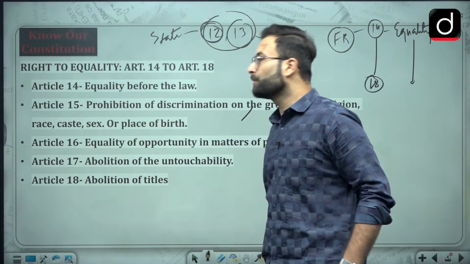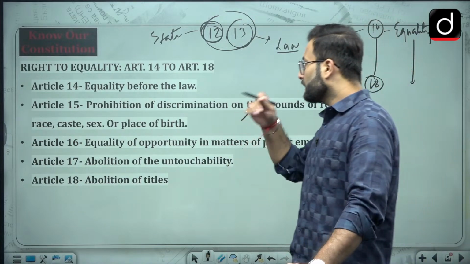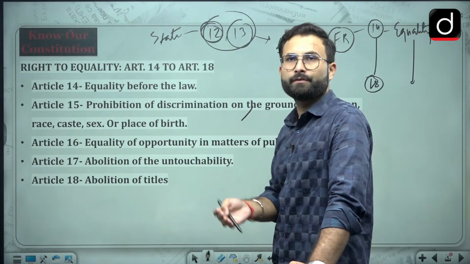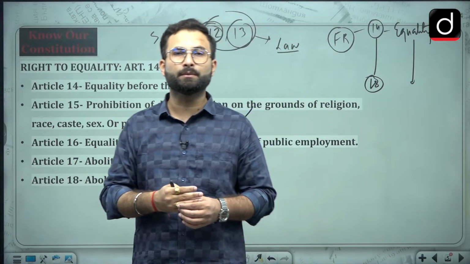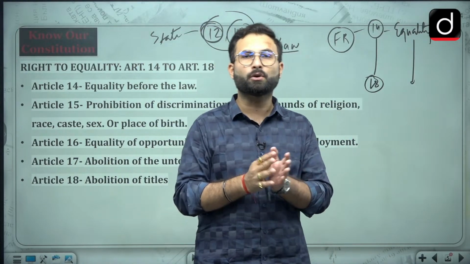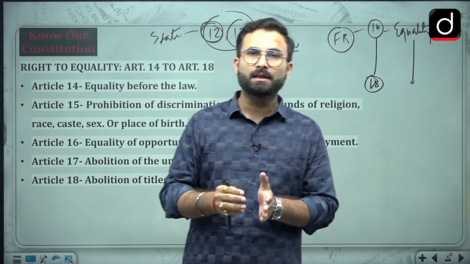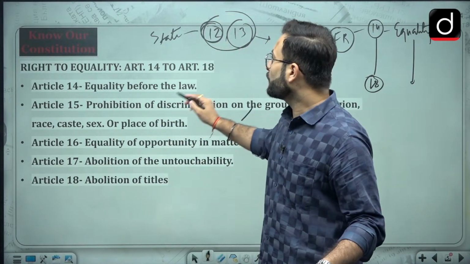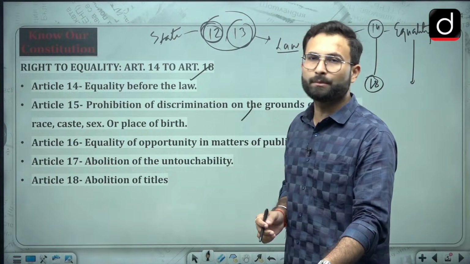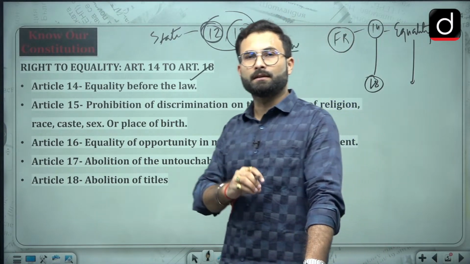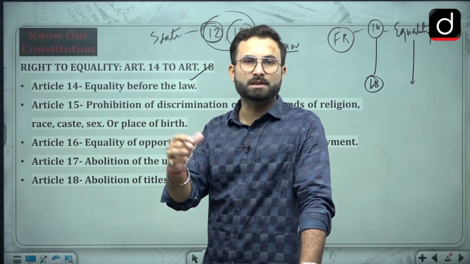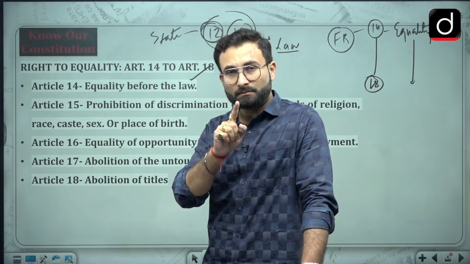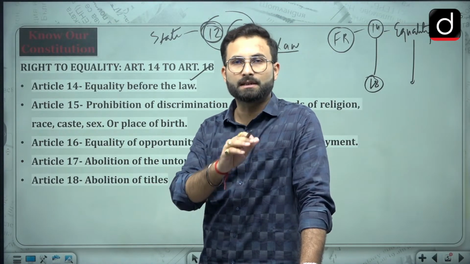Article 14, equality before law. Okay, there are two concepts, equality before law and equal protection of law. When we are talking about equal protection and equality before law, these are basically talking about one thing, that a person should not be discriminated against on certain bases. So when we are talking about Article 14, that is talking about equality before law. They are saying that the state should not discriminate among the citizens. Okay, there are certain grounds which are there.